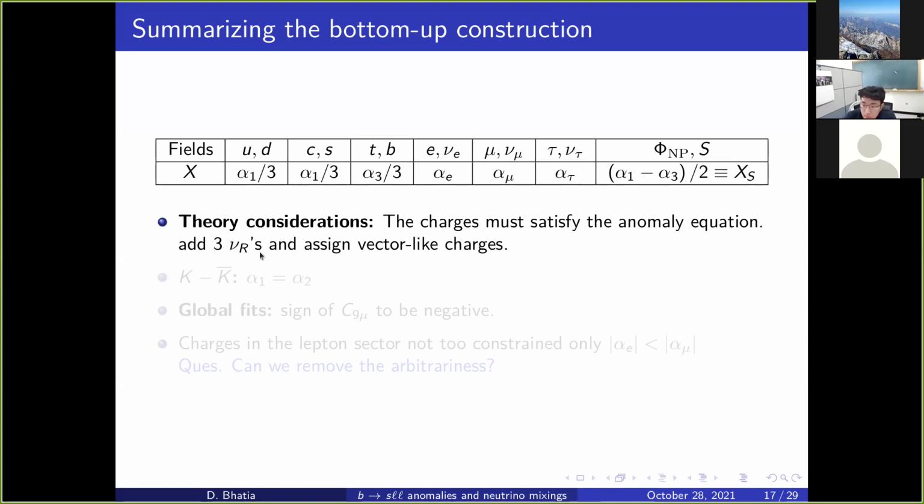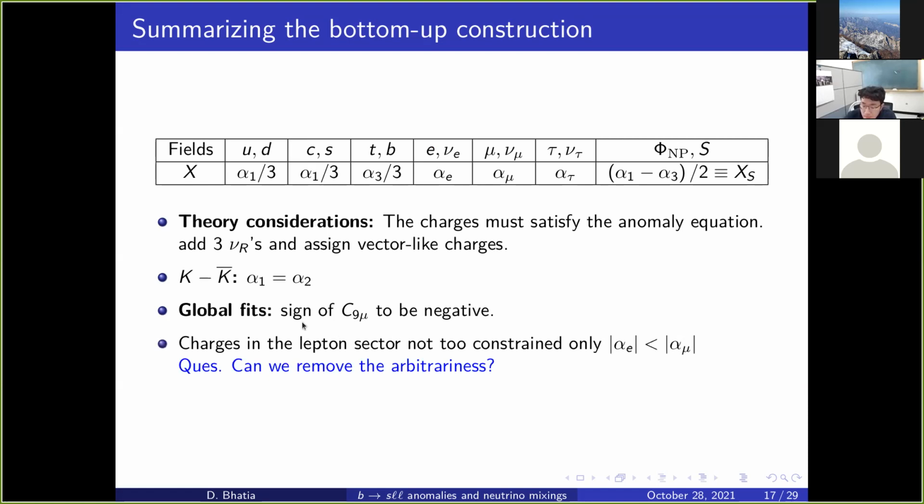We have added right-handed neutrinos, assigned vector-like charges. Then K-K bar mixing demanded that the first two generation charges should be the same, so alpha 1 became equal to alpha 2. We have to keep this consideration in mind while deriving the sign of the Wilson coefficient C9 mu, that it has to be negative.